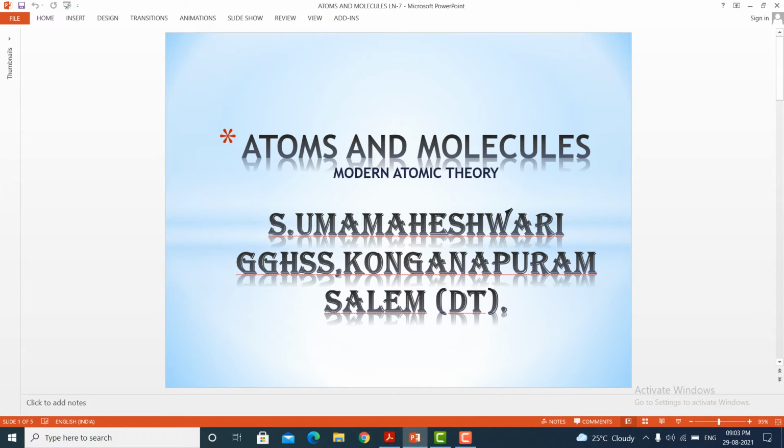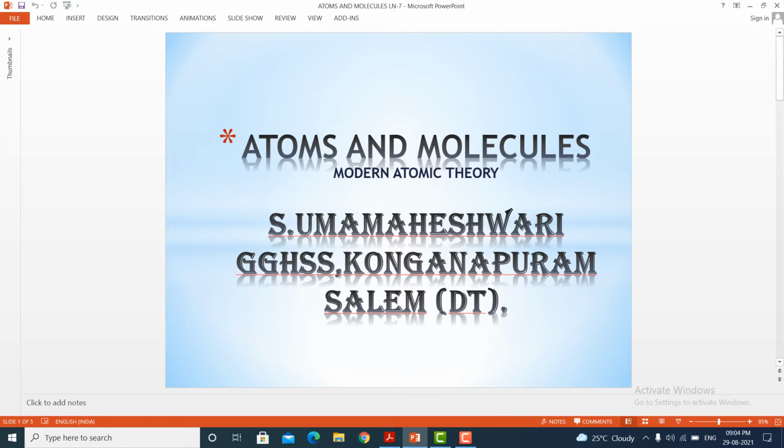Especially you learned Thomson atom model, Rutherford atom model and Niels Bohr atom model. Thomson model is otherwise known as plum pudding model. Rutherford model: here Rutherford discovered the nucleus of an atom. Niels Bohr also suggested that electrons are revolving around the nucleus in a definite circular path called orbits or shells or energy levels. This is just a recap of what you learnt in your lower form.